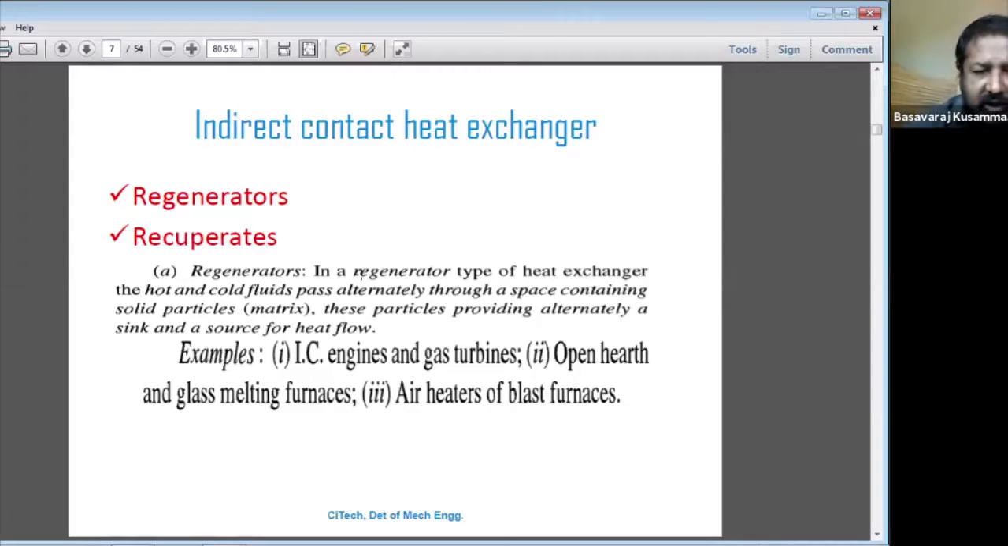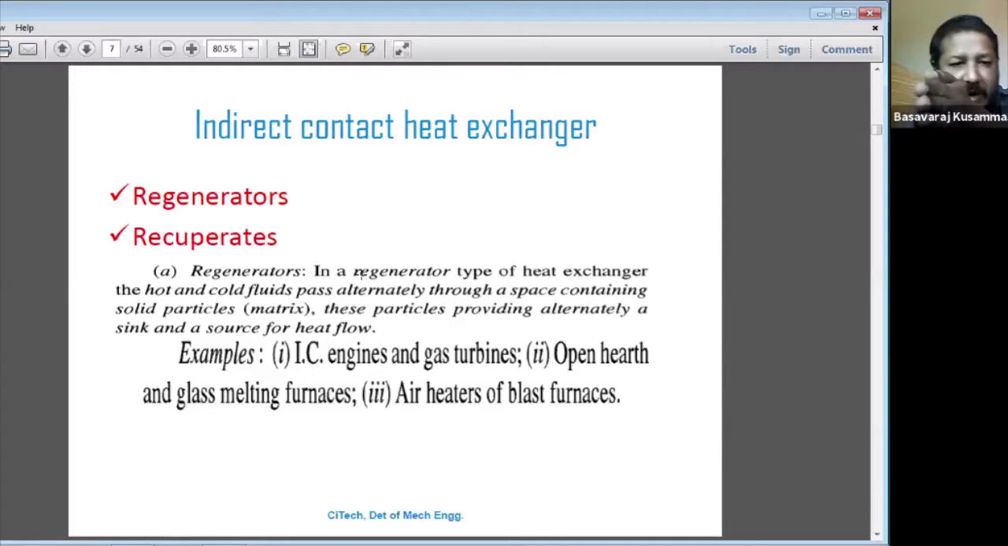Then the regenerator. What we discussed earlier was the IC engine and gas turbines, and the cooling system for the IC engine and gas turbines is called a regenerator. Regenerator means that on one side hot water is flowing and on this side cold water is flowing, with a wall in between. Understand? In a regenerator type of heat exchanger, the hot and cold fluids pass alternately through the space containing the solid particles. Okay?